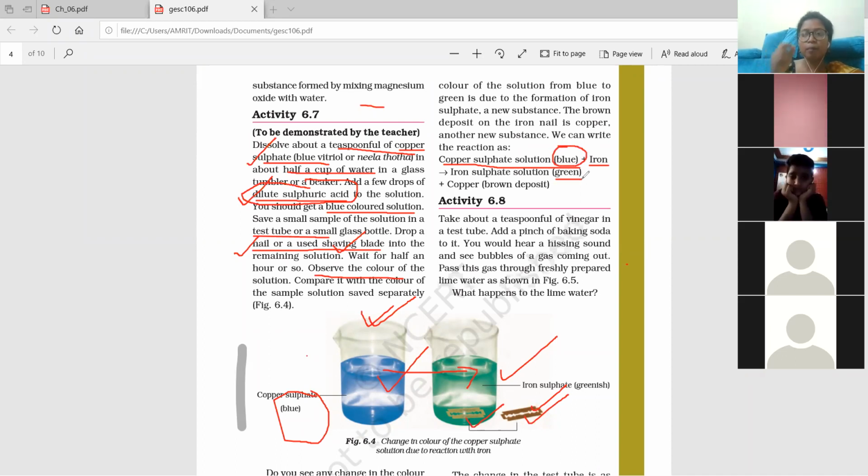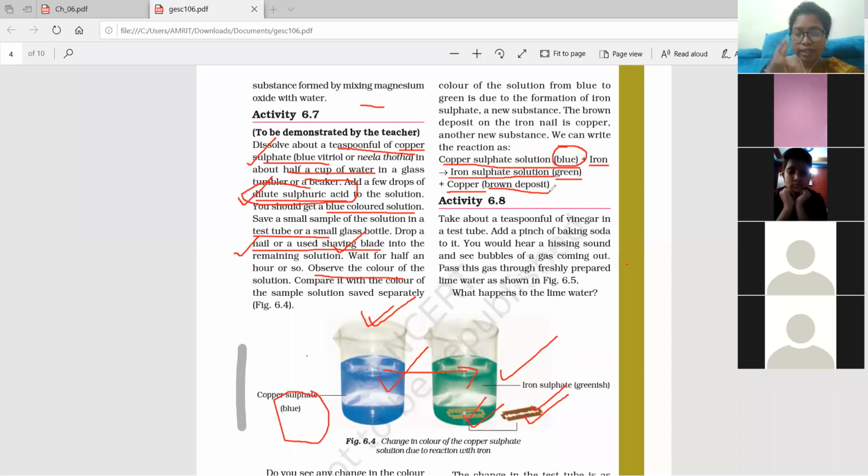Why is it green color? Because there is a new substance formed. What is the new substance? Iron sulfate solution. Did you understand? What is iron sulfate solution? This is another new substance formed. With that iron sulfate solution, there is another substance formed that is called copper. So copper deposit will be seen on this blade. And what is the color of that copper? Brown deposit. Did you understand?